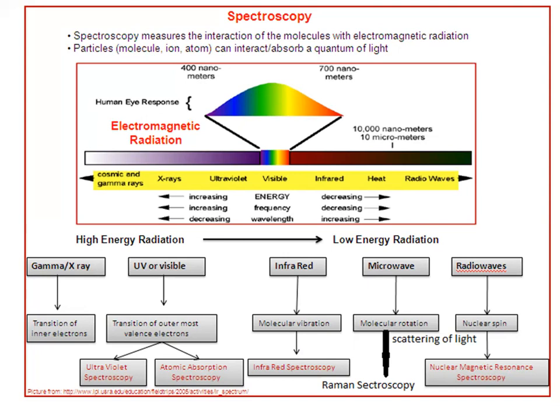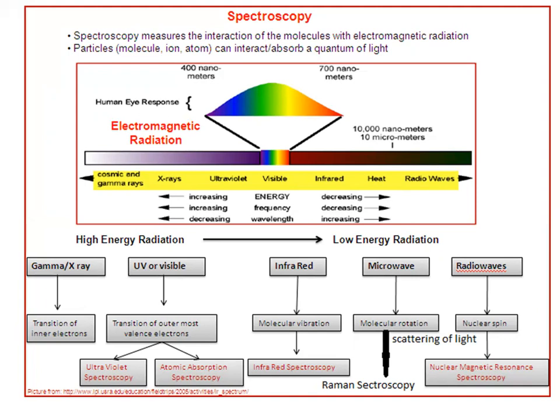So all these are due to the microwave, rotational and vibrational. These are the electronic transitions, which we have already discussed. This is the transition of the inner electrons, and these are the outer shell electrons. So what is left? The nucleus is left.